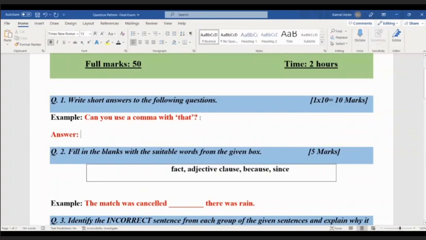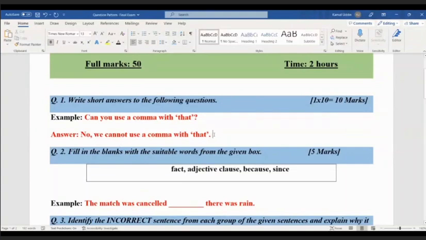According to the rule that you have learned, the answer is no. When you write the answer, as a student, you will write: No, we cannot use a comma with that.